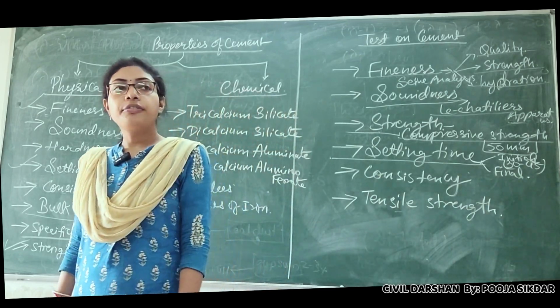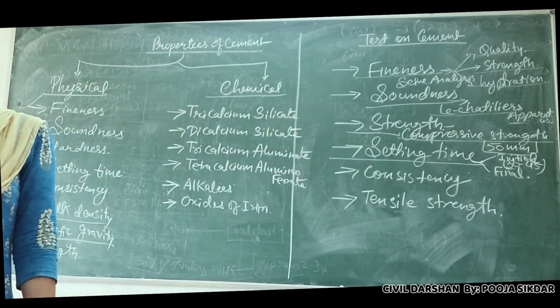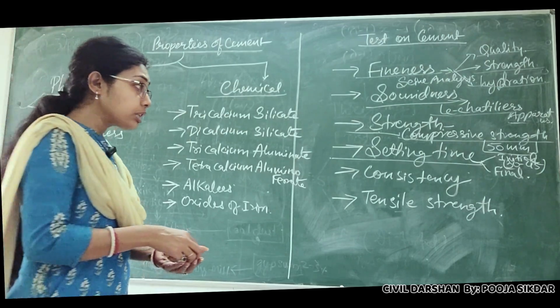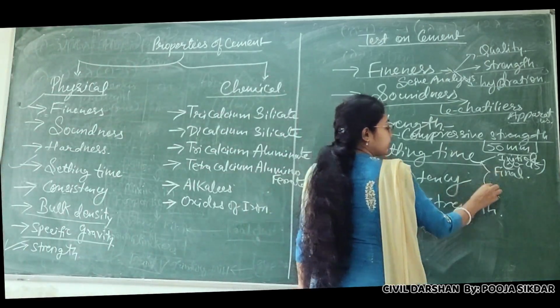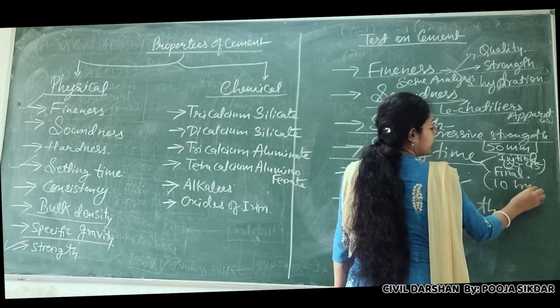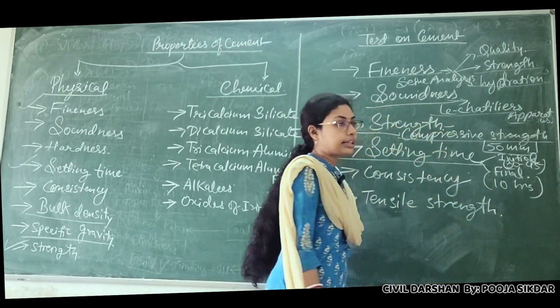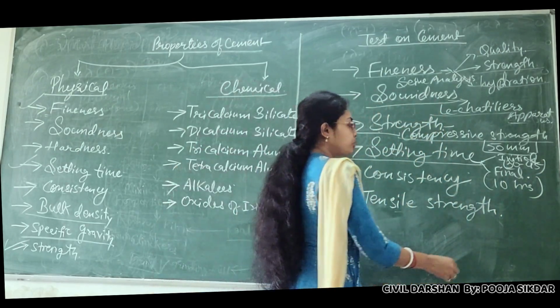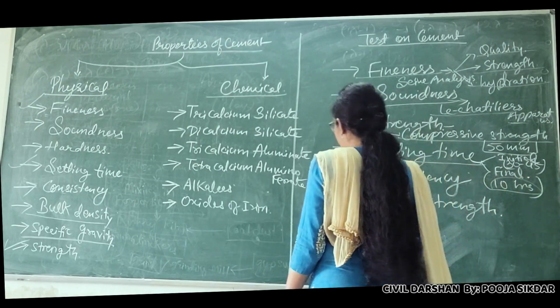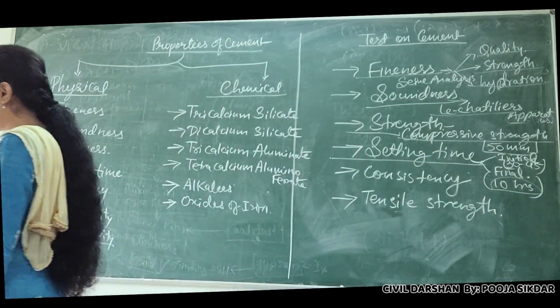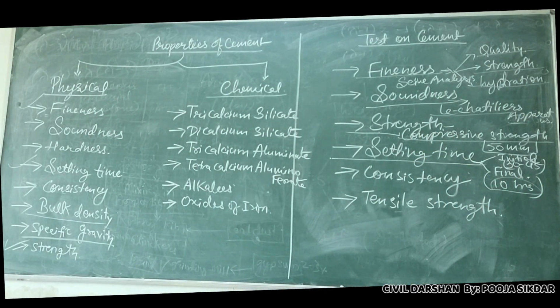At the final setting time, your cement will be hard. That is after 10 hours or more than that. I can say 10 to 12 hours, but basically we are taking 10 hours. That means after 10 hours, your cement gets hardened. You can walk on that. You can make any impression, anything you can do.